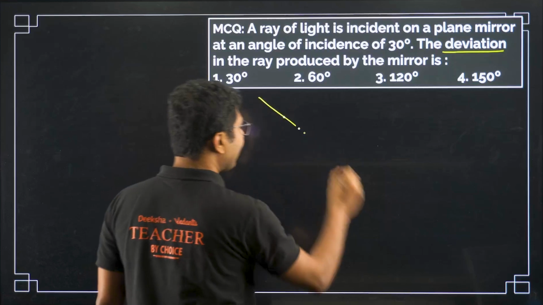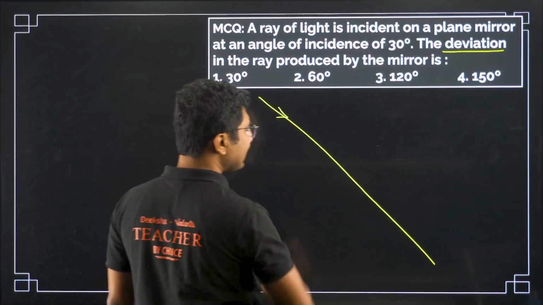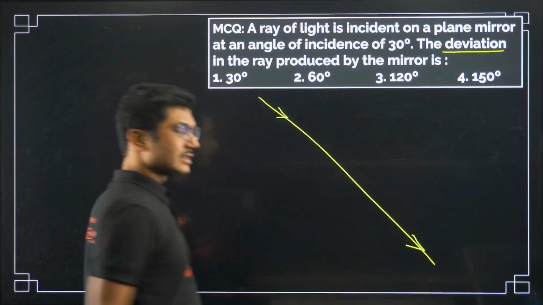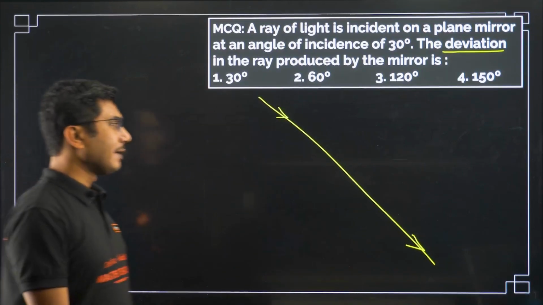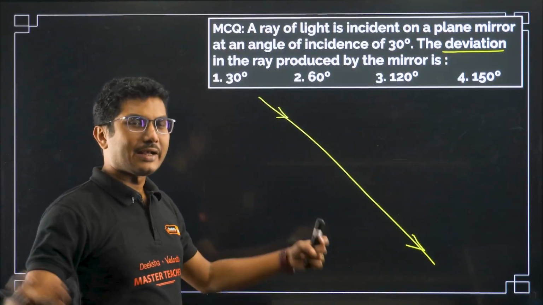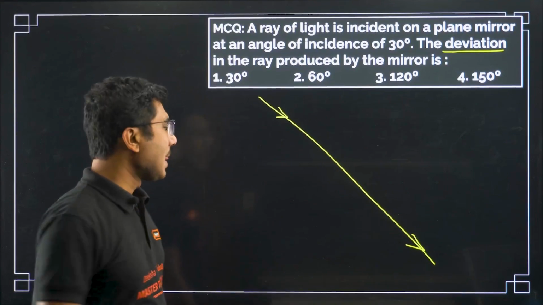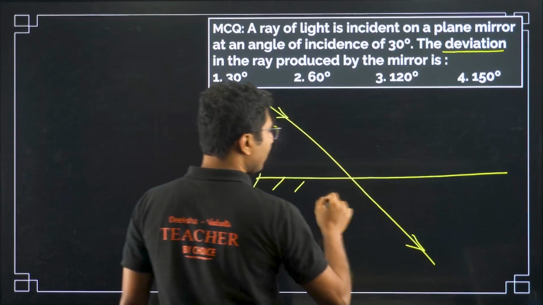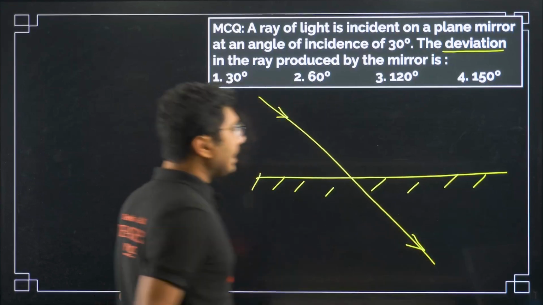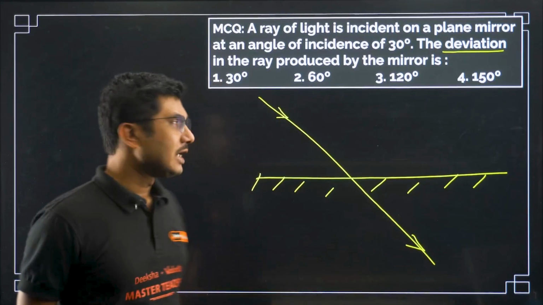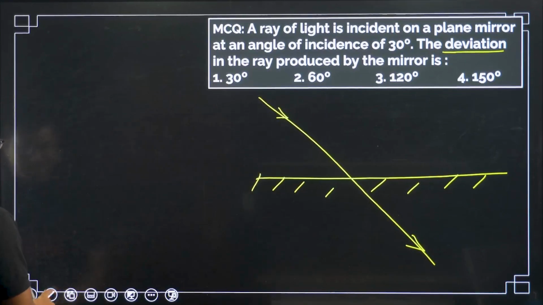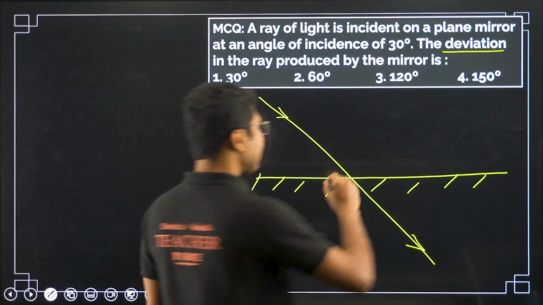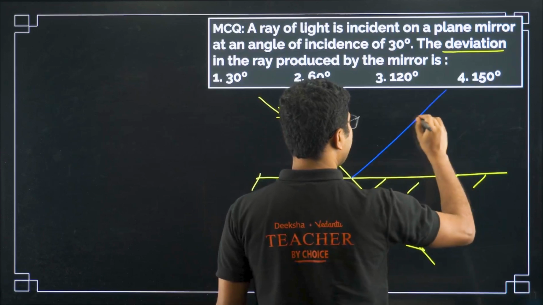Suppose we have a light ray. It is passing in this direction, straight line. Light ray always passes in a straight line, that is ray optics. The fundamental of ray optics says that light always travels in a straight path. Now if you put a reflector over here, instead of passing in this direction, the light ray changes its direction and moves in a different direction.